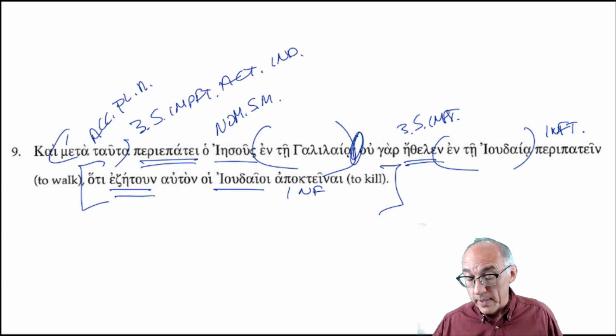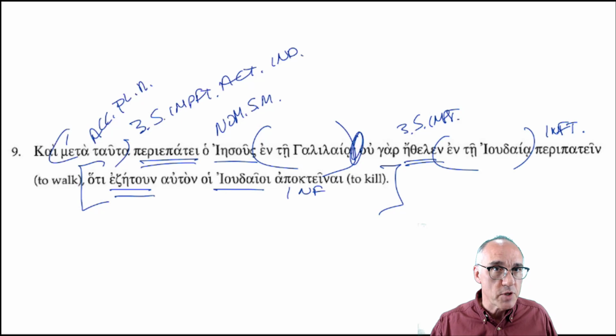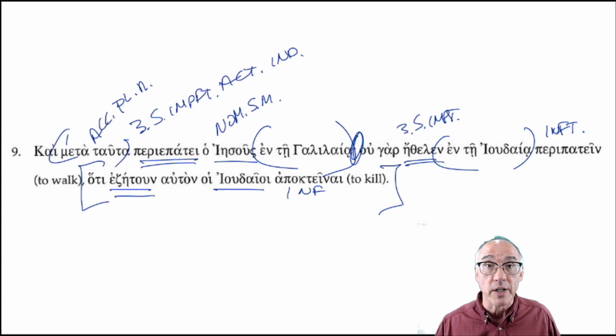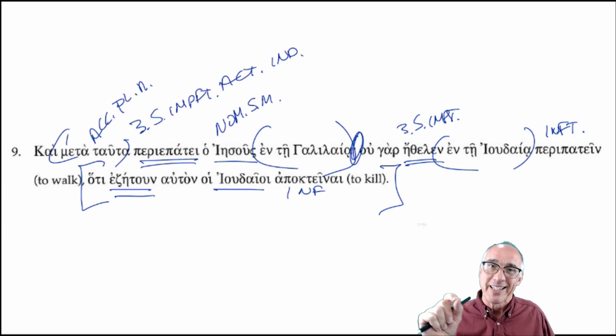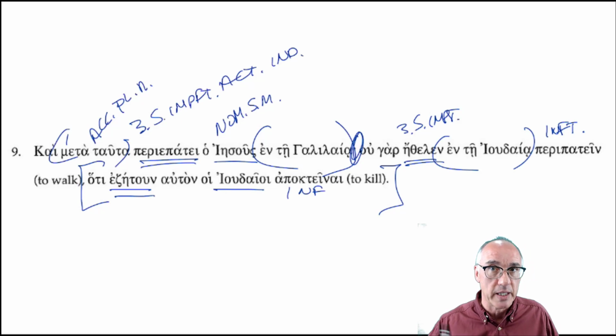For, and I've already analyzed this, the next verb, he was unwilling. Same subject. He was unwilling. Notice the infinitive here, the complementary infinitive. Not complimentary with an I, meaning, hey, you look great today, but complementary with an E that completes the thought of the verb. He was unwilling, yes, complete it, finish it.